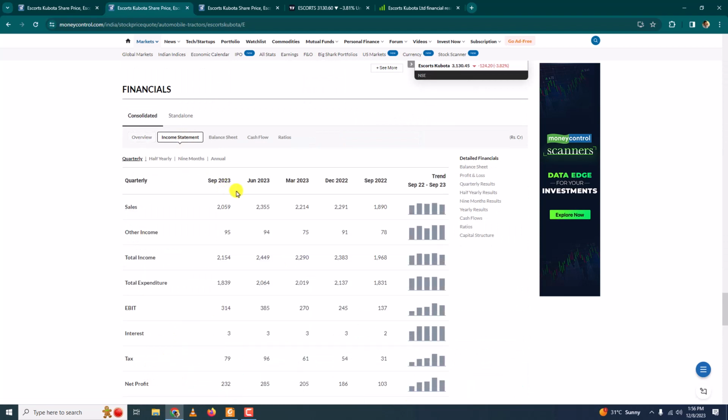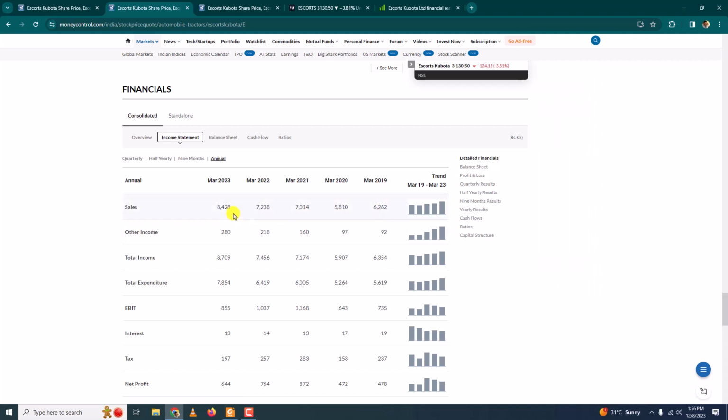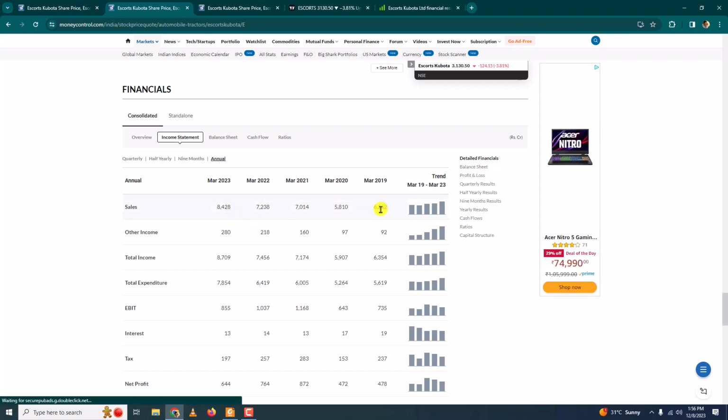First, let us look at sales. Now, this is quarterly. I want annual. So first, let us look at sales. Sales is increasing gradually too. If you see here, from here to here there was a decrease, but then from here to here, here to here, it has been increasing. So sales is good.